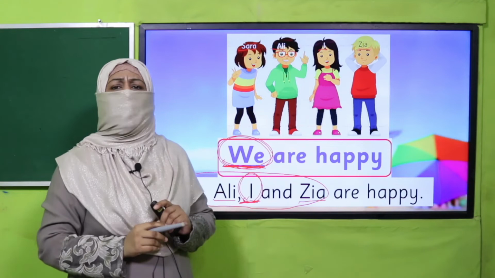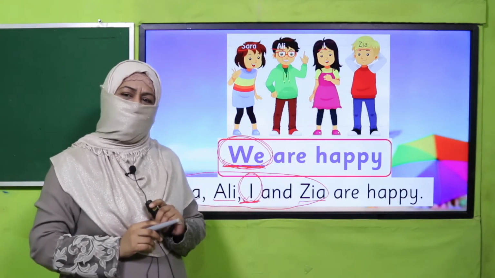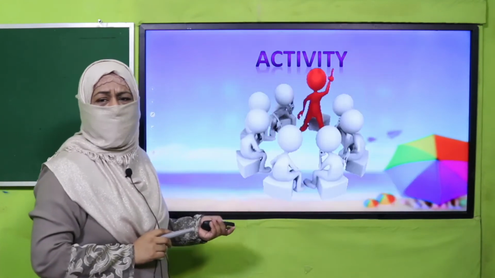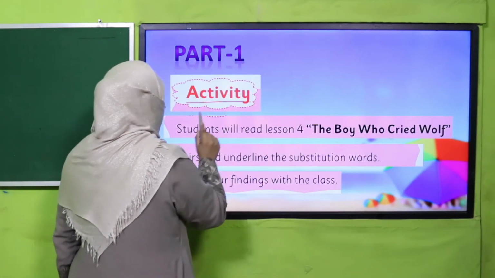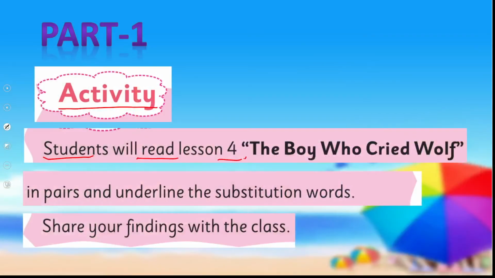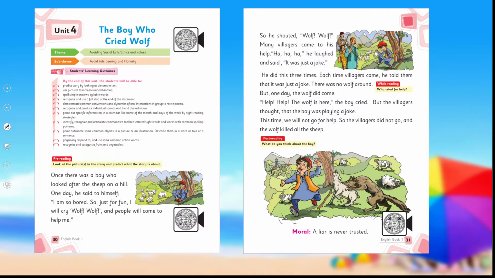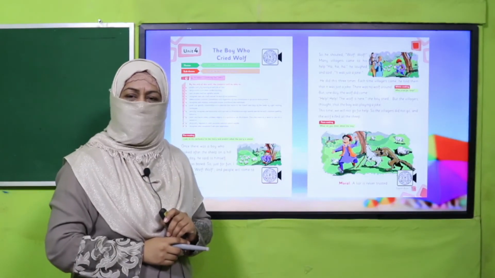So, do you understand how we select a substitution word for naming words? All right, I'm going to check it through an activity. This activity is in your book. You will read lesson 4, The Boy Who Cried Wolf. We have already studied it. You will read it in pairs and underline the substitution words you find in this lesson. So, open your book on these pages and underline all the substitution words in this story. Pause the video, complete this activity and then come back.